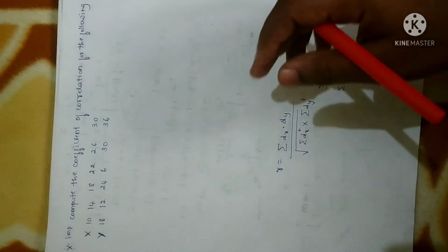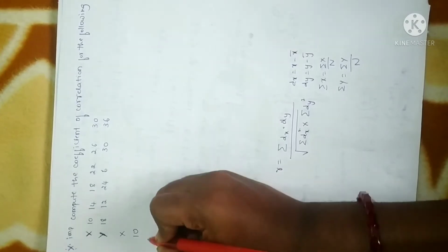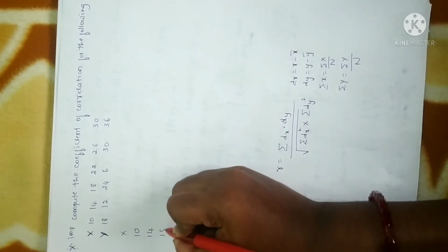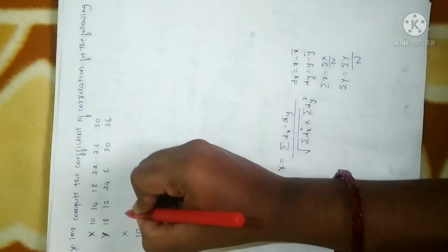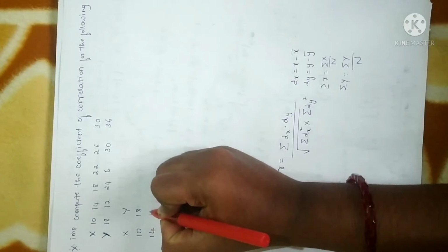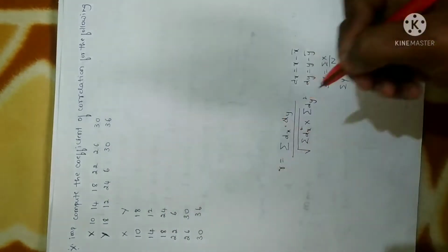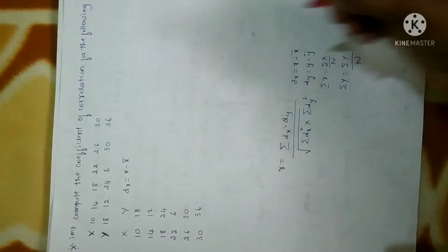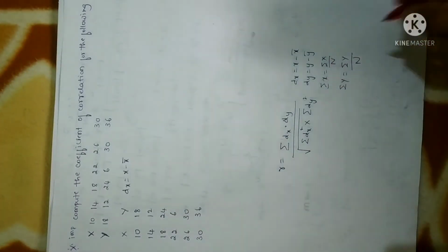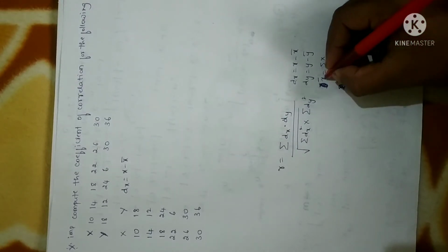Now let me make a note of all the given data. The x values given to us are 10, 14, 18, 22, 26, 30. The y values are 18, 12, 24, 6, 30, 36. What is the required data for us? dx, which can be calculated using the formula x minus x bar. So we need to calculate x bar and y bar first, the means of x and y.